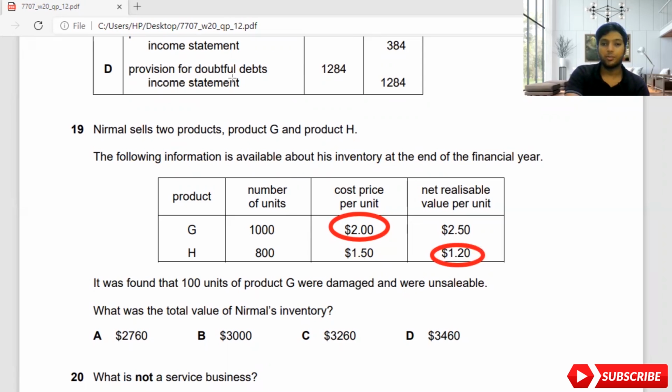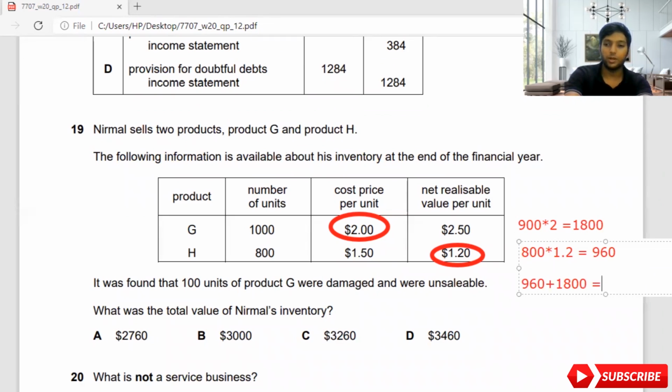Now what I'm going to do is multiply, but before multiplying, I just want to note that 100 units of product G were damaged, so actually I have 1,700 units, and I will multiply by the lower cost, which gives me 1,800 for product G. Then for product H, I have 800 into 1.20, which will give me a value of 960. So if I add 960 plus 1,800, what is Nirmal's inventory value? It will become 2,760.